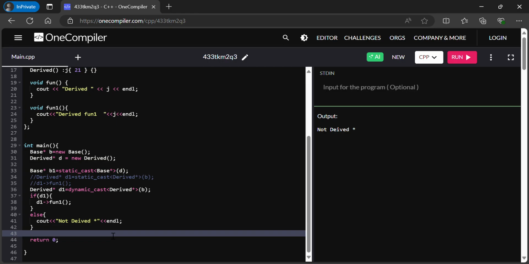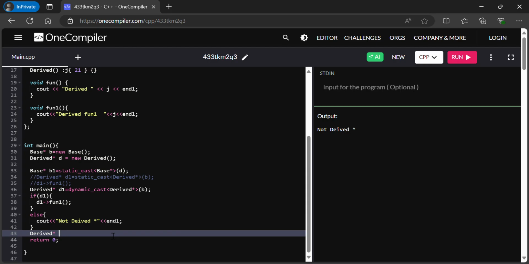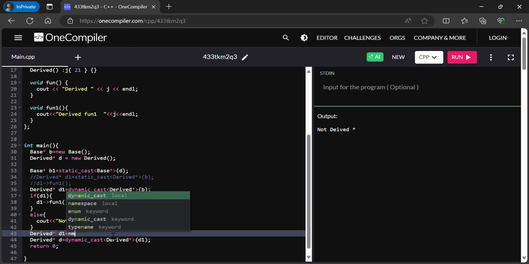So I am going to create another variable of derived. I am going to dynamic cast to derived this d1. Now this d1 is nothing but a derived object, but it is of base pointer.